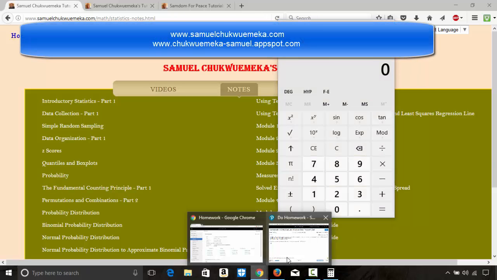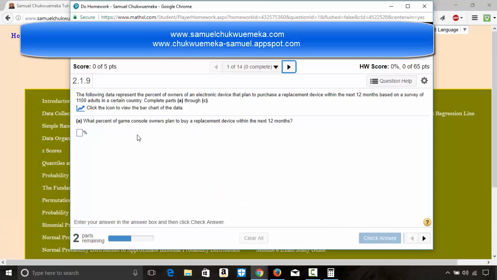Okay, let's begin. Question 1, the following data represents the percent of owners of an electronic device that plan to purchase a replacement device within the next 12 months based on a survey of 1,100 adults in a certain country. Complete parts A through C. So that's the bar graph right here.